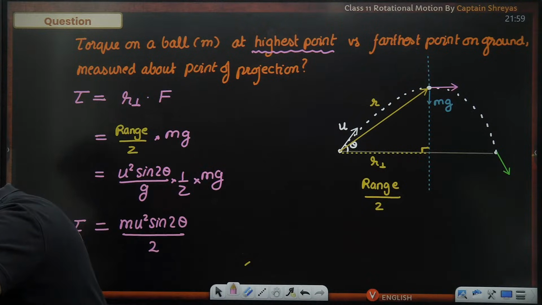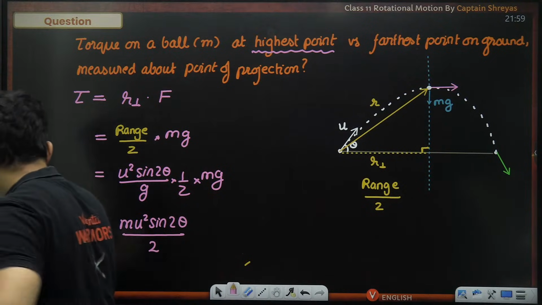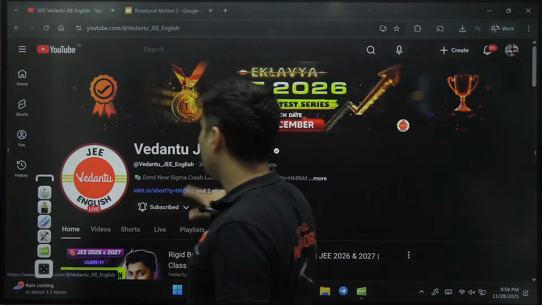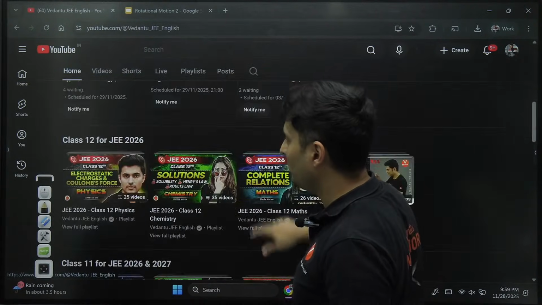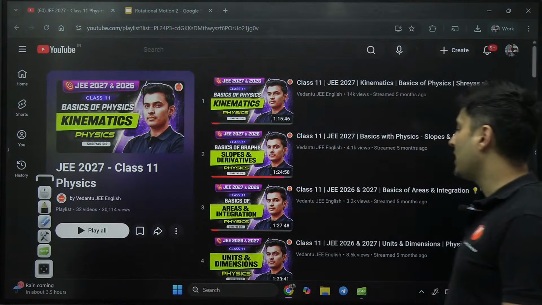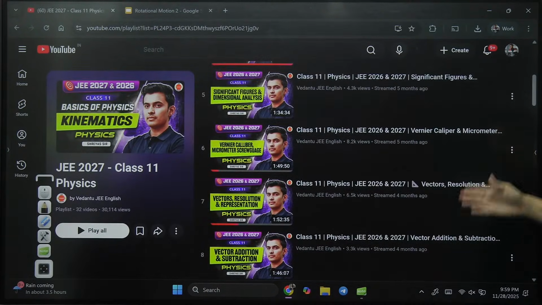Perfecto. Okay. No need of the equation of a parabola. No need of the equation. How does range become u square sine 2 theta by g? Have you checked out projectile motion? Or have you seen the projectile motion classes? If you have seen, then you know the formula already, else you will have to study that particular part again. So go to the playlist, it is there right over here.